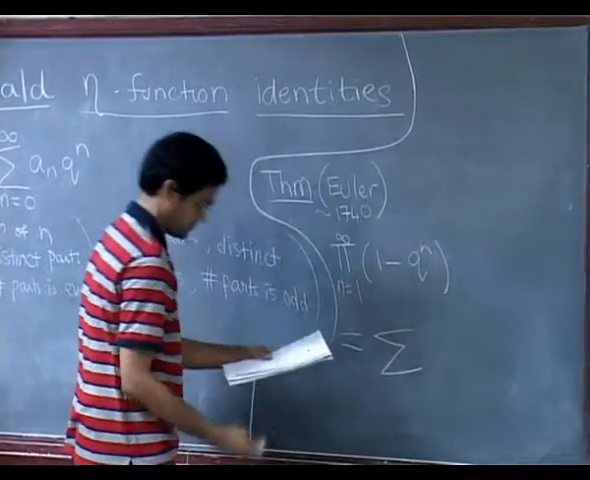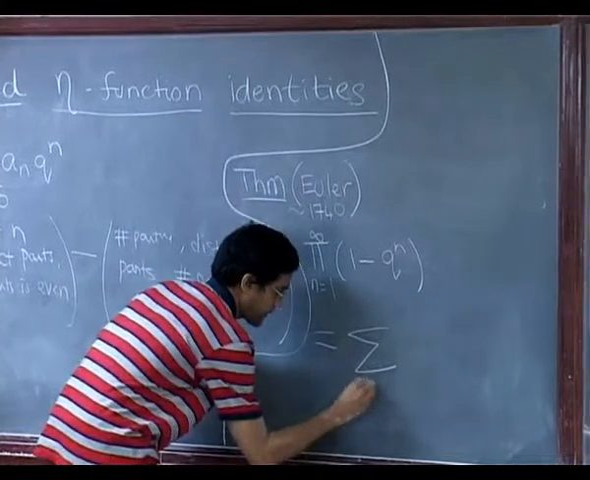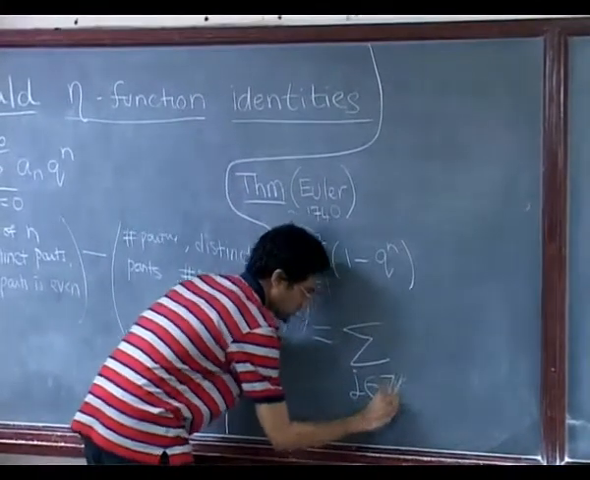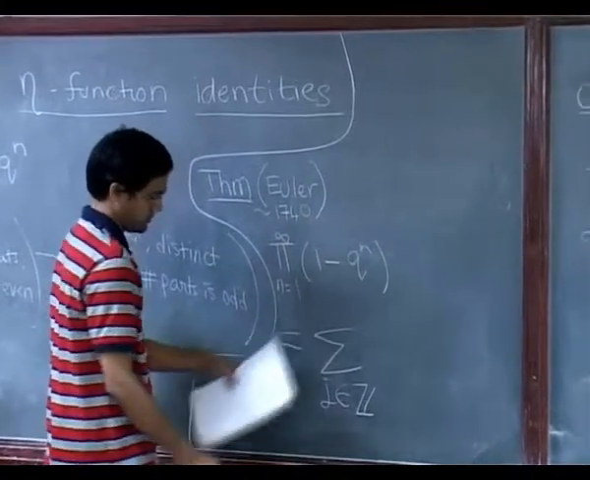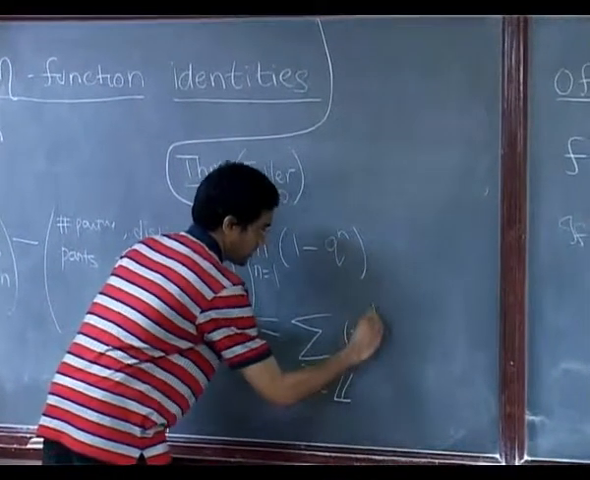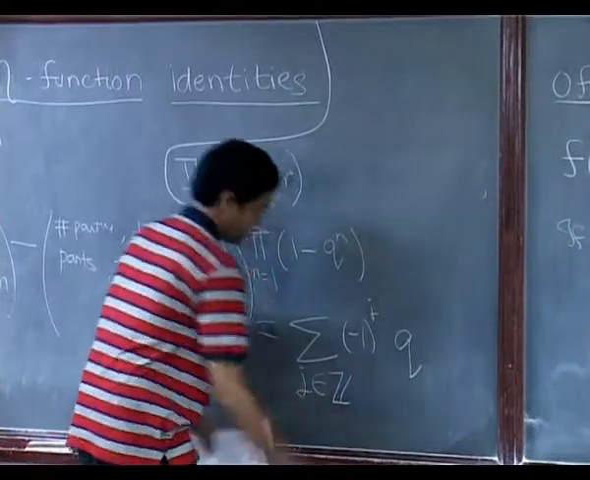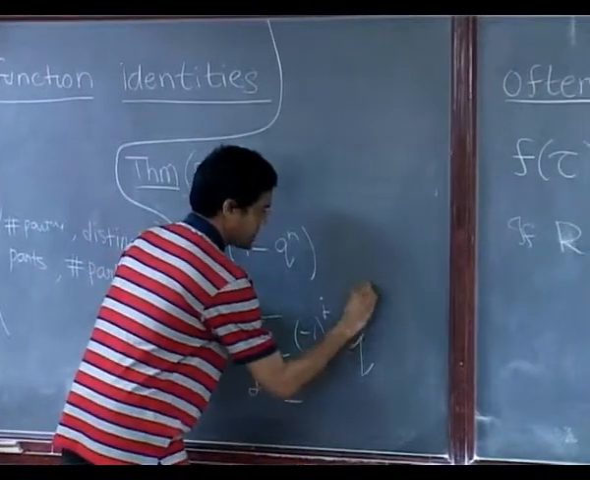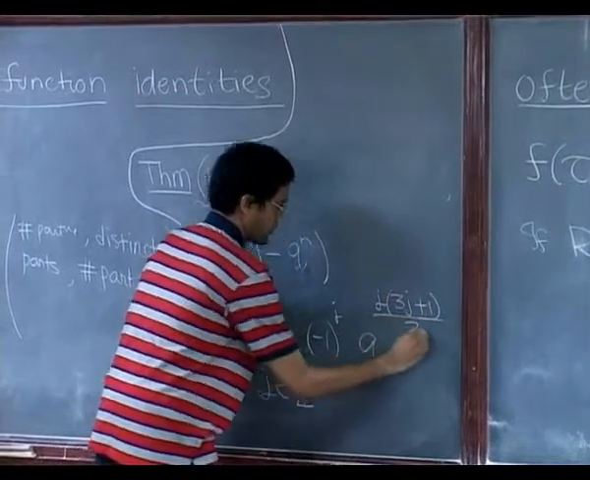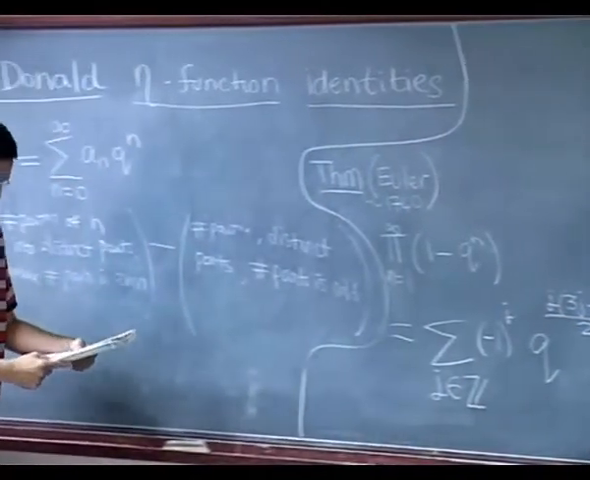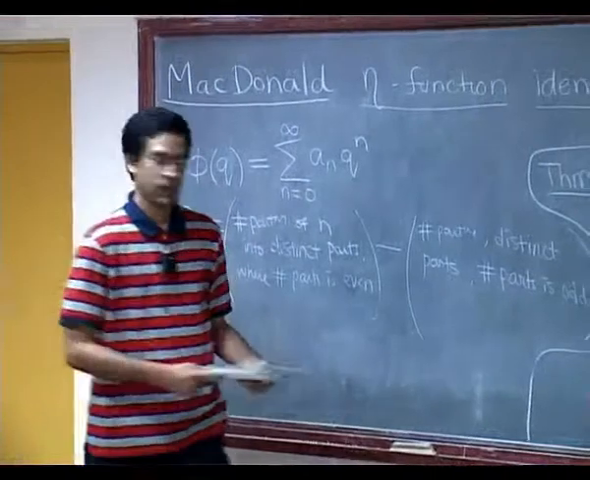Now this is j belonging to all integers. So the sum ranges now over all the integers of (-1) to the j, q to the j times (3j plus 1) over 2. Okay. So, here is the identity.